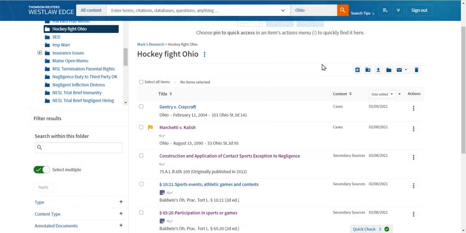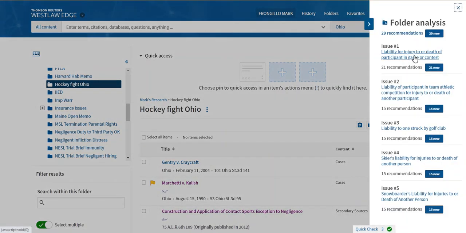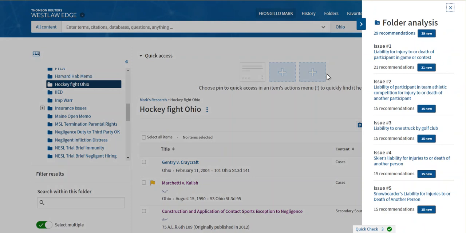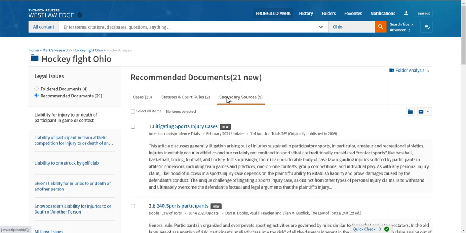The other safety net exists in folders themselves, and this is why you want to folder everything. When you place items in a folder, you have access to something called folder analysis to the upper right. Westlaw is going to break down the common issues from the documents in your folder, and it's going to recommend documents that are no longer in your folder. Look at that. Issue number 1, liability for injury of participant in game or contest. It's recommending 10 cases, 2 statutes, 9 secondary sources. Great way for you to make sure you got everything on a particular point of law.